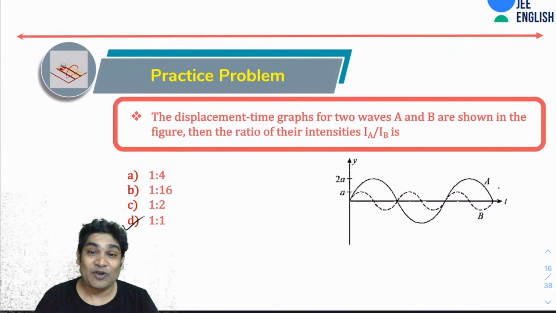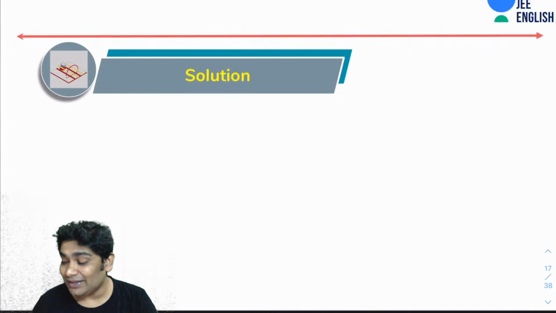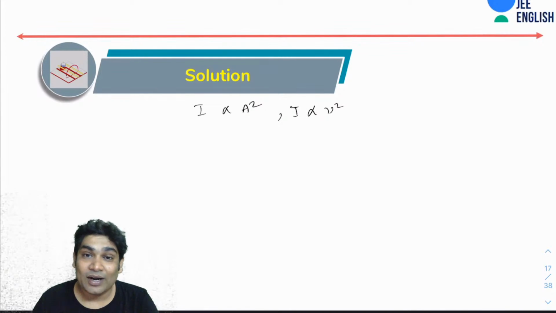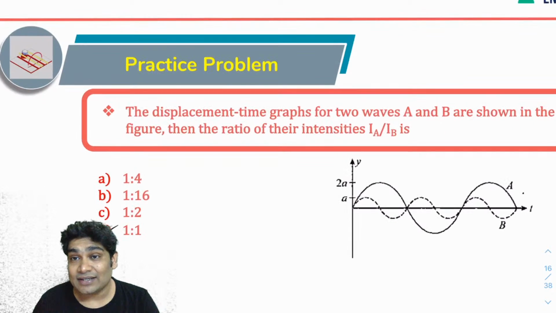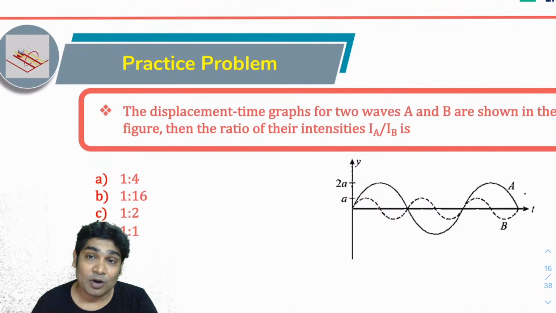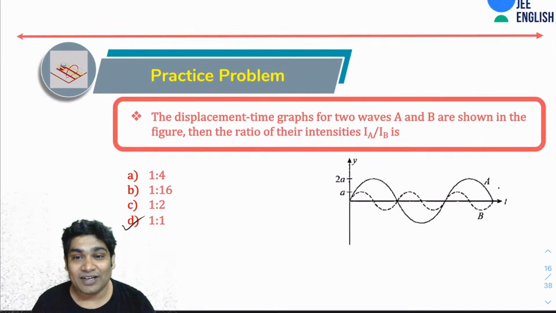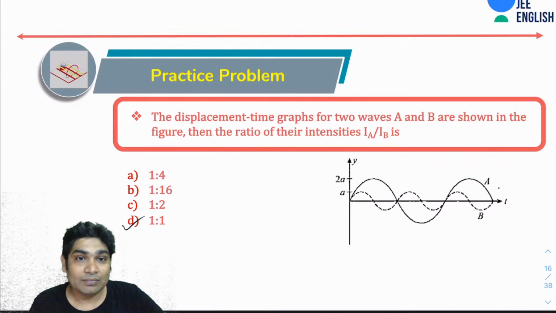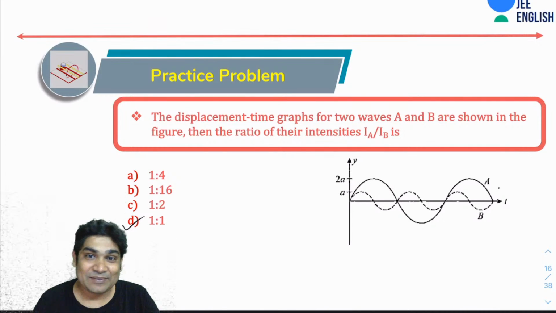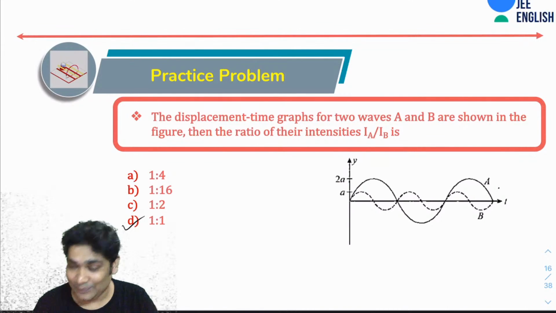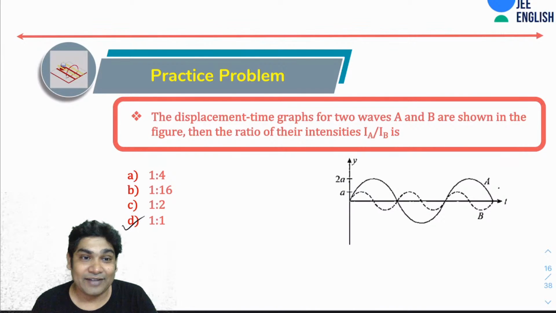All right, 1:1. So you should remember your intensity was directly proportional to A square and intensity is directly proportional to nu square. And you will realize that B has half the amplitude of A, but B has double the frequency of A also. So the answer would be 1:1. Is that clear? So don't make mistakes in such simple questions. This is a fairly simple question.